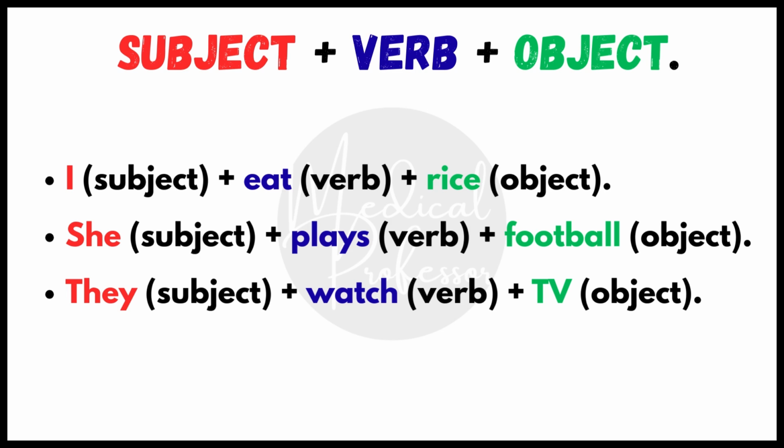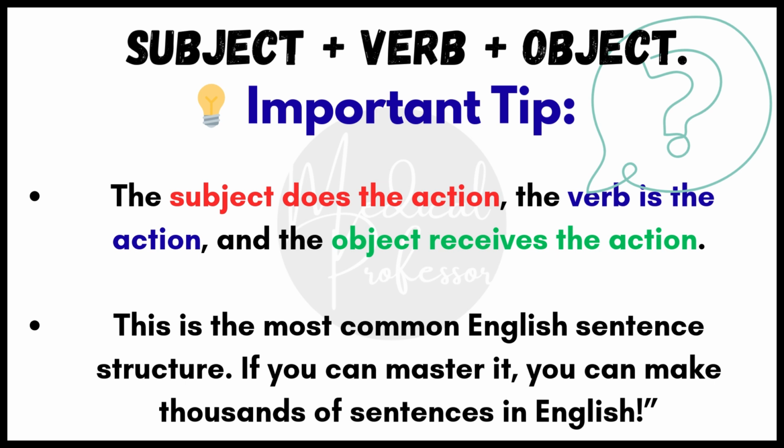See how easy it is. The subject does the action, the verb is the action, and the object receives the action. This is the most common English sentence structure. If you can master it, you can make thousands of sentences in English.